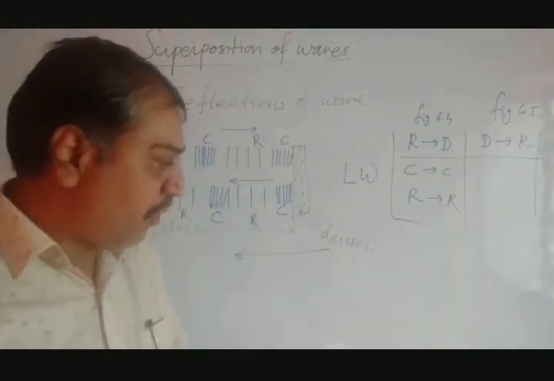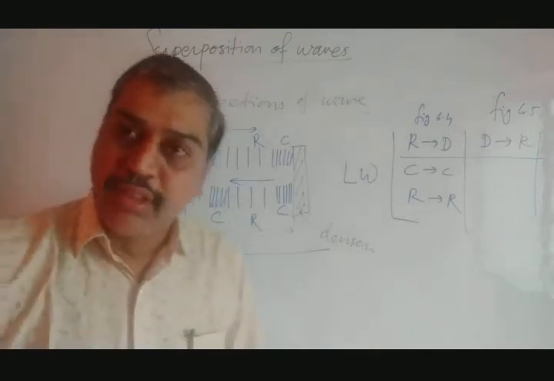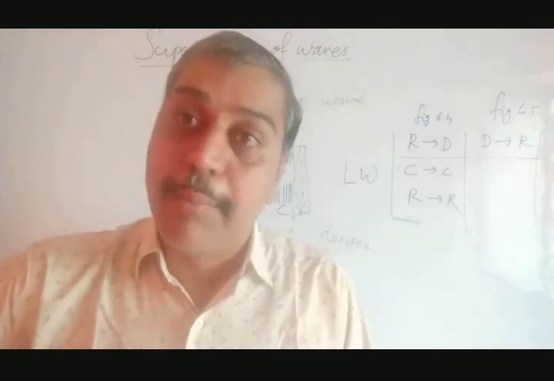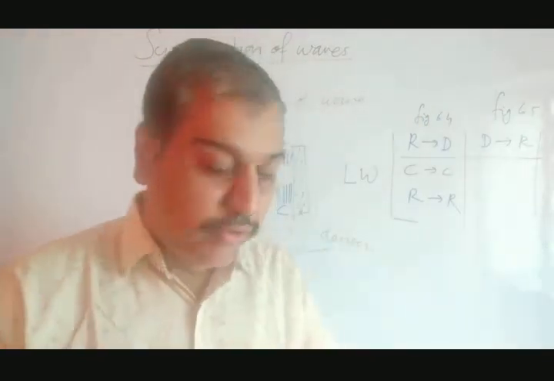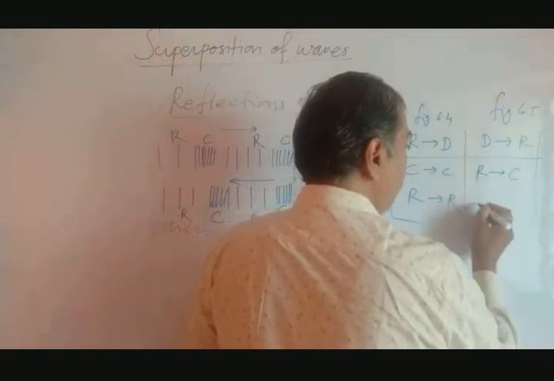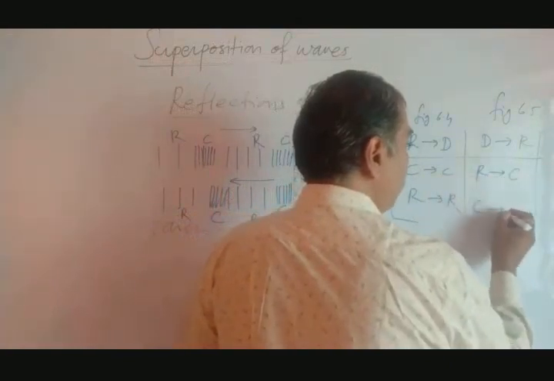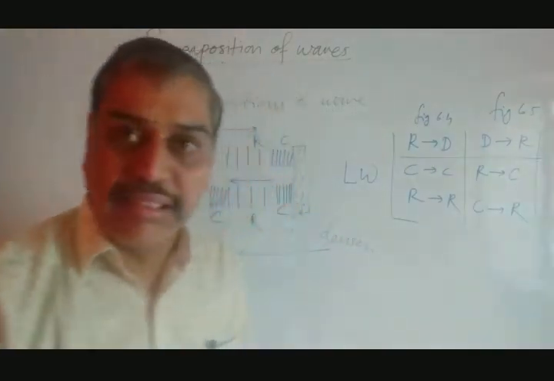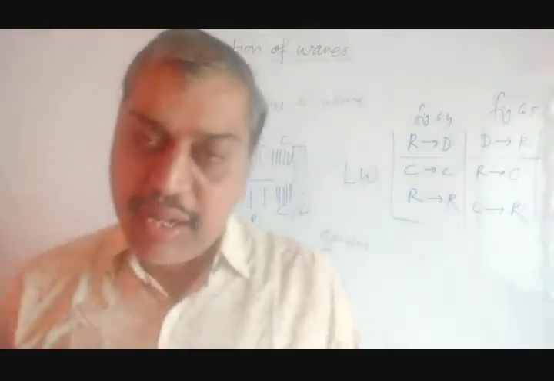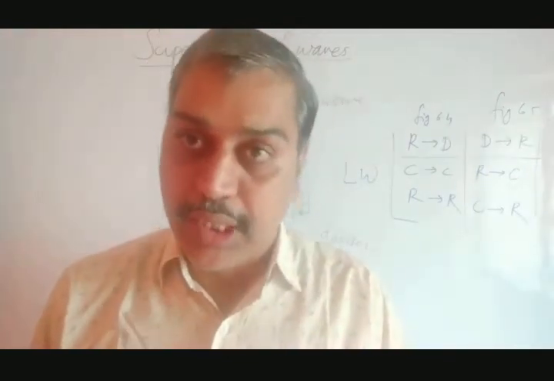When the wave travels from denser medium to rarer medium, what can occur? Rarefaction can be reflected as compression. Just look at that diagram. So we can write here rarefaction results into compression, compression results into rarefaction. That's it. These are the conditions for reflection of longitudinal wave.